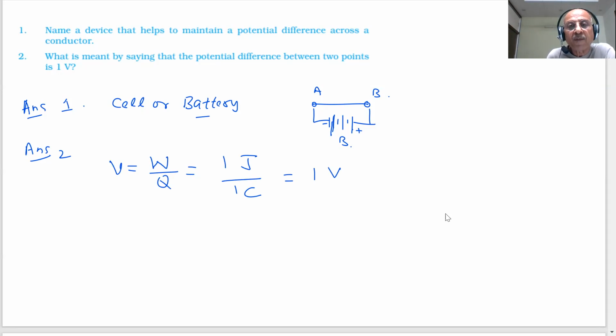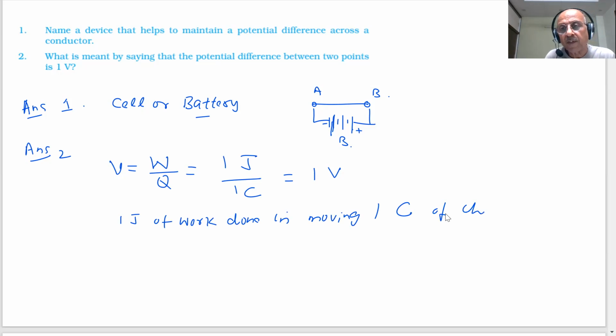So when 1 joule of work is done in moving 1 coulomb of charge, students, that is what we mean by 1 volt.